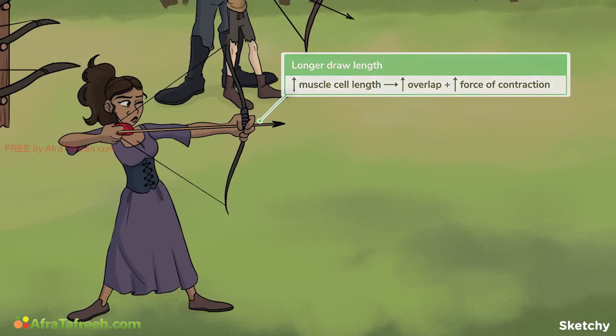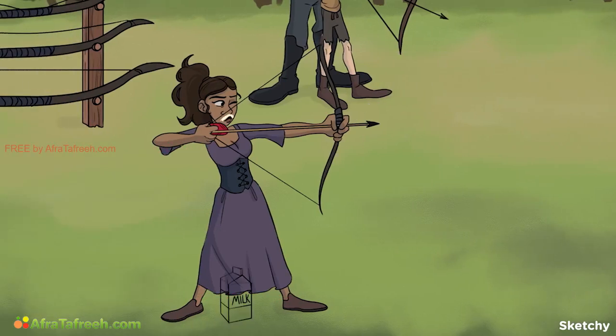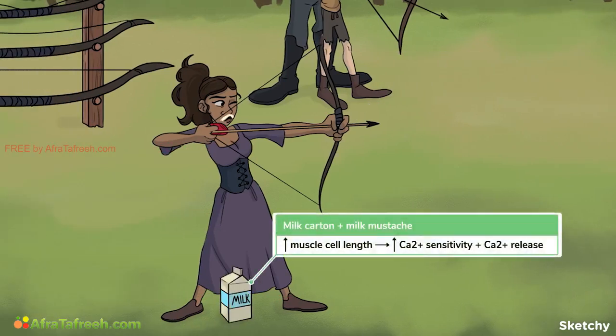This is less of an issue in the heart, though, as ventricular muscle is much stiffer than skeletal muscle and harder to overstretch. In addition to maximizing overlap between actin and myosin, stretching of myocardial cells will also increase the calcium sensitivity of troponin C and the amount of calcium released from the sarcoplasmic reticulum, both of which will contribute to a stronger force of contraction. Our experienced archer has a carton of milk at her feet and an accompanying milk mustache to help show this.